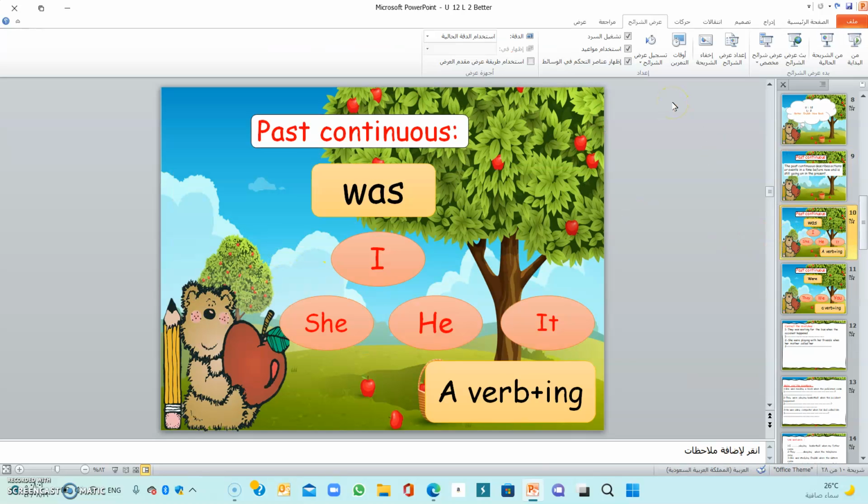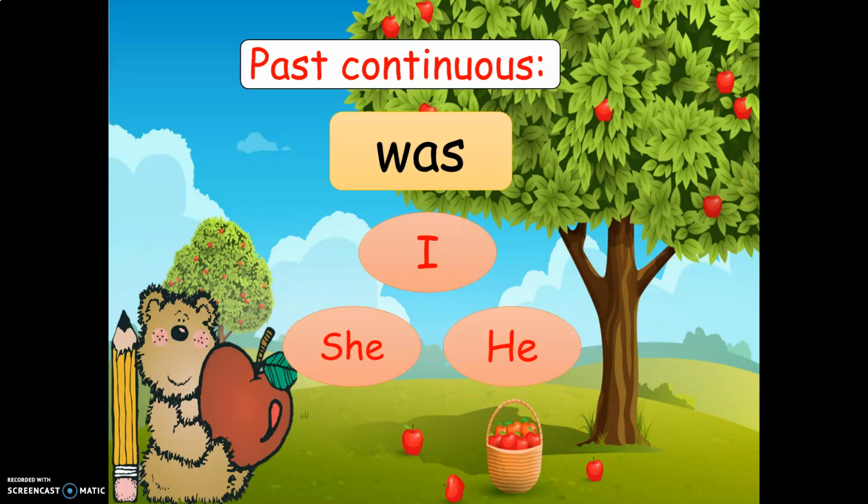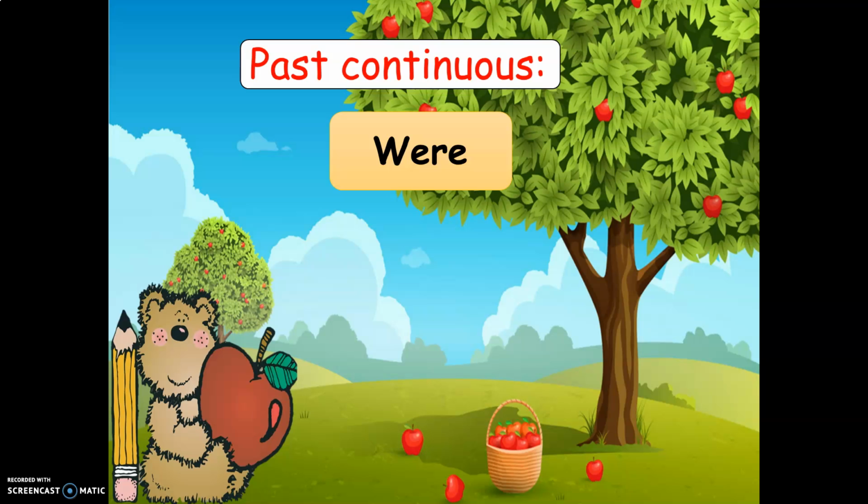How to form the past continuous? We have was. When can I use was? I can use was with I, she, he, and it. After that, I have to add a verb with ing. I was looking for my glasses when my mother called me. Okay?